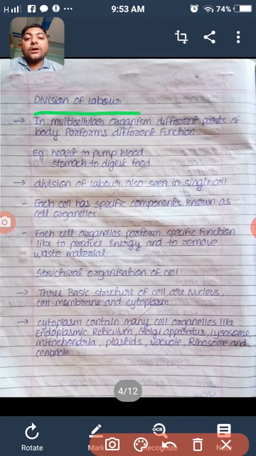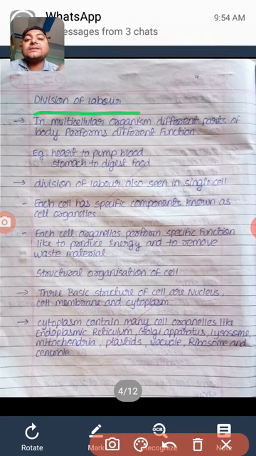Now in a multicellular organism, different body parts perform different functions. The function of our heart is to pump blood, and the function of the stomach is to digest food. So our body parts have different functions, and this is called division of labor. We can also see division of labor in a single cell.